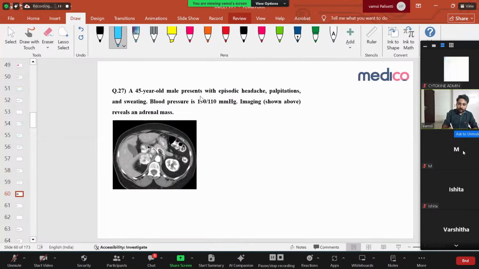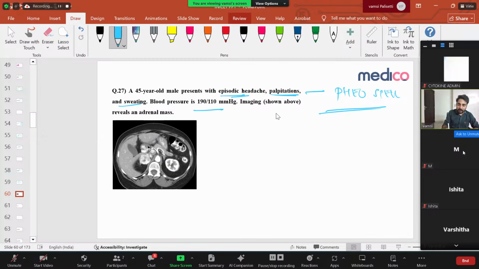Right. A 45-year-old male presents with episodic headache, palpitations, and sweating. What is this syndrome? This is called a pheo spell. What is happening in pheochromocytoma? Intermittently, catecholamines are released. Once catecholamines are released, there is sympathetic activation: you will have headache, flushing, and sweating. So that's pheochromocytoma.